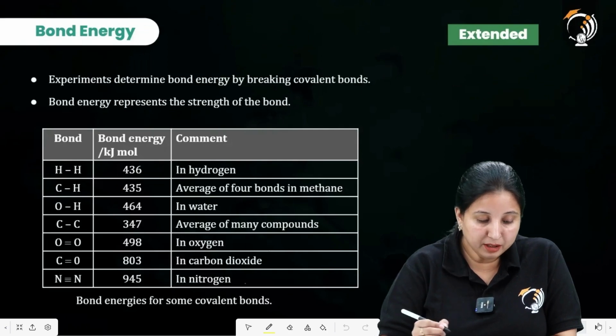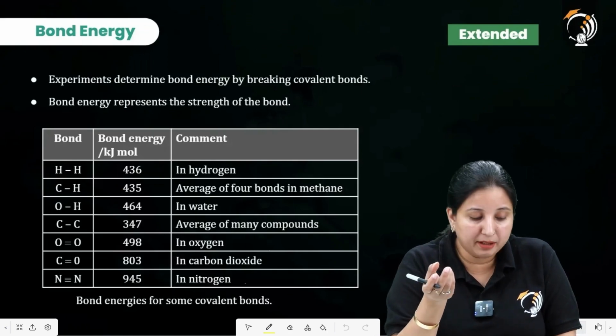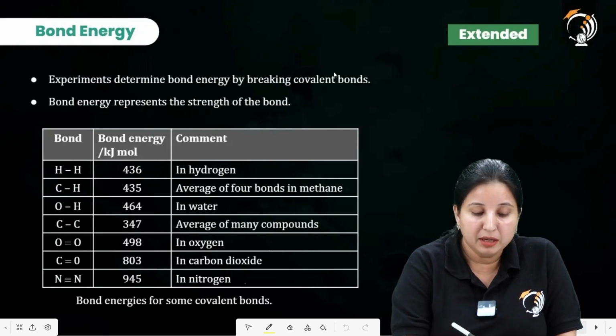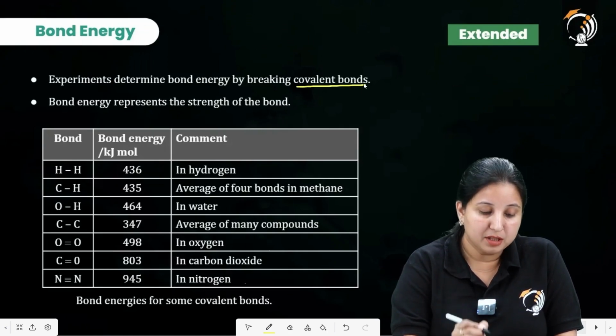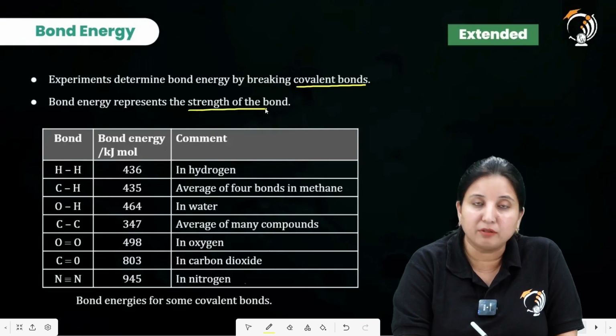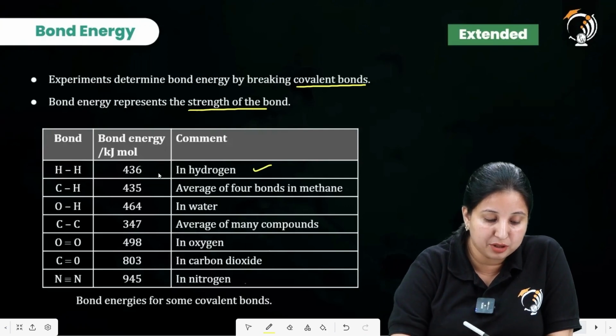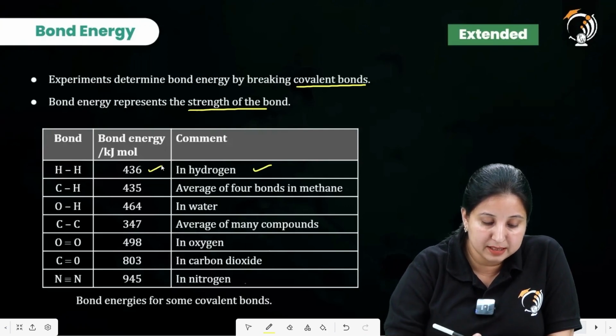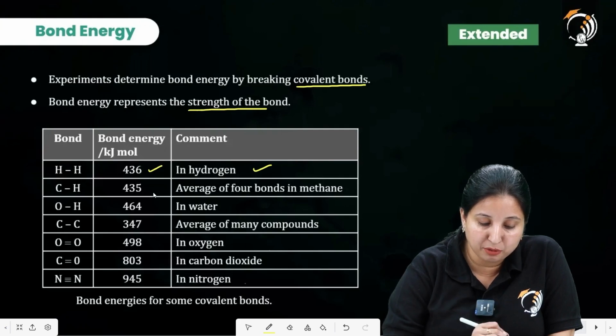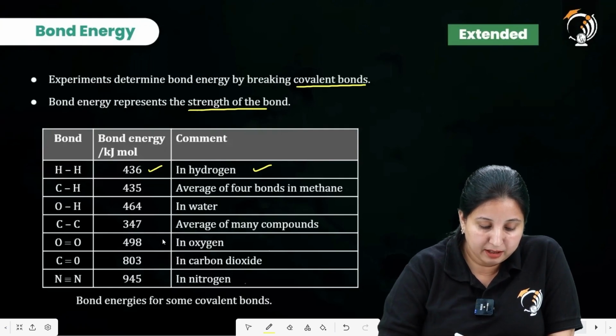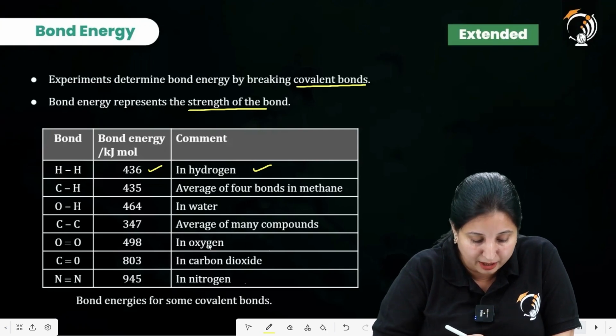So over here, we have certain experimental values which determine the bond energy by breaking the covalent bonds. Bond energy represents the strength of the bond. For example, in the case of hydrogen, its bond energy is 436. For the C-H bond, it is 435, 464 for water, then 347 for the carbon-carbon bond, 498 for oxygen, for carbon dioxide it is 803, and for nitrogen it is 945.